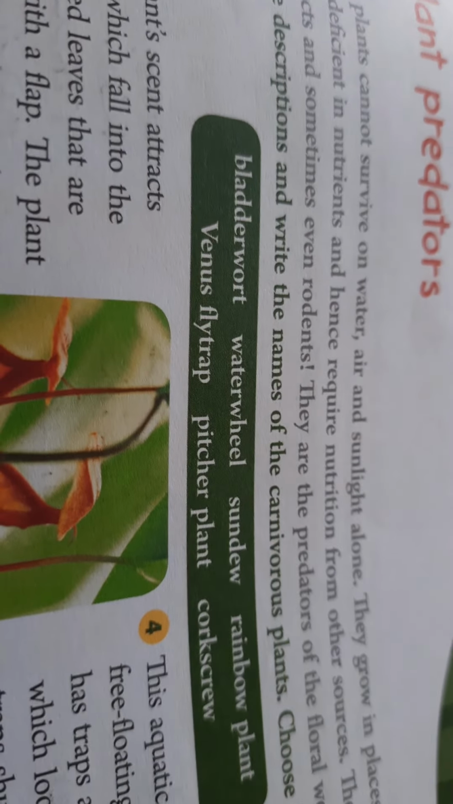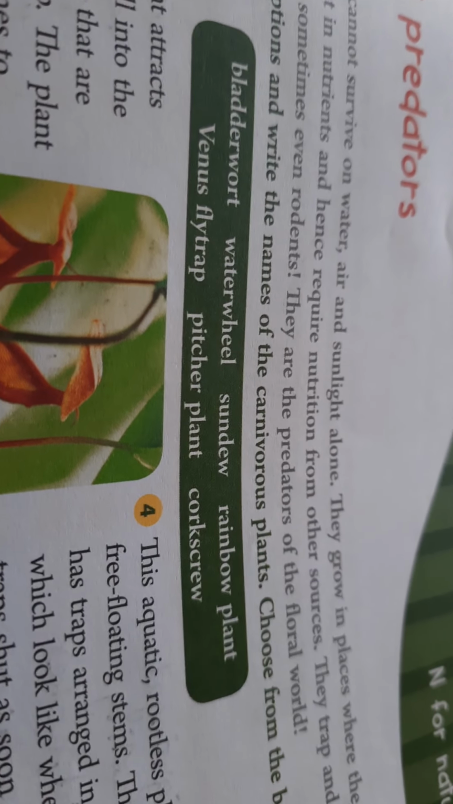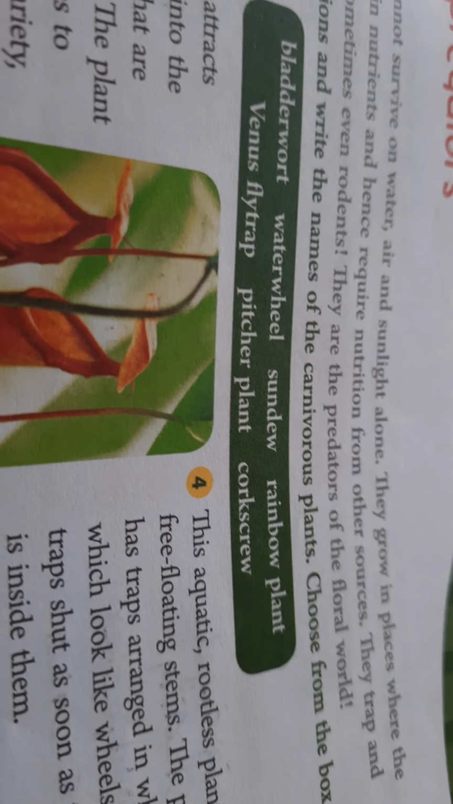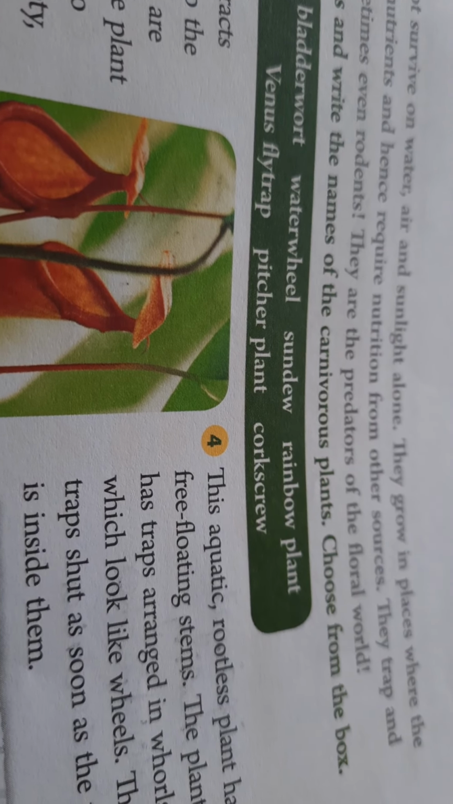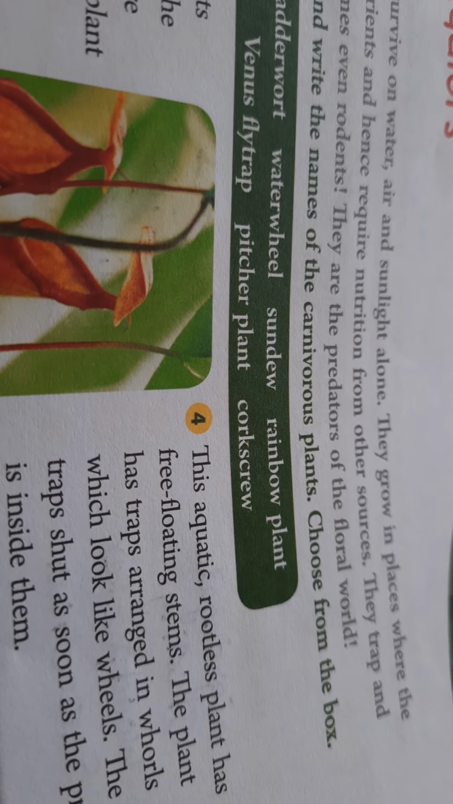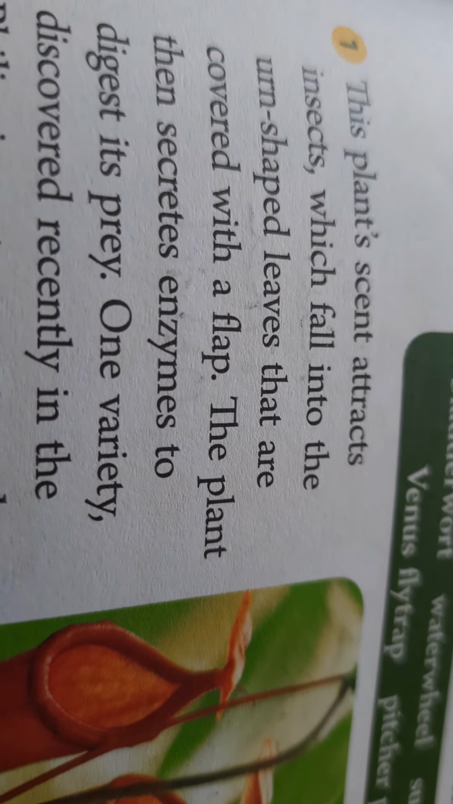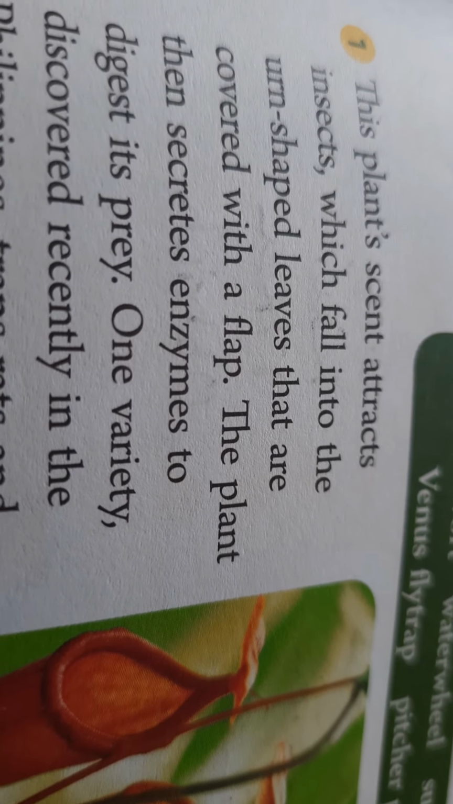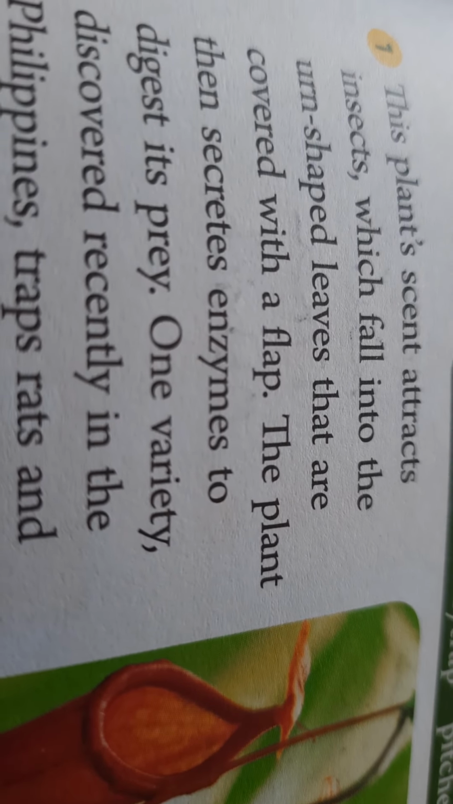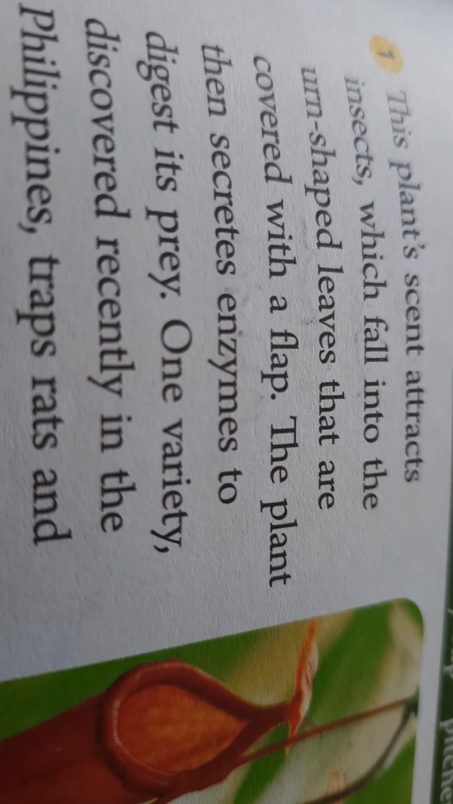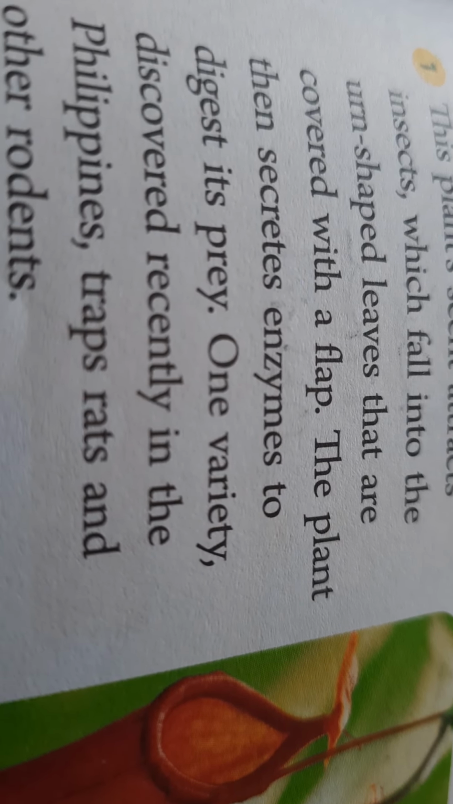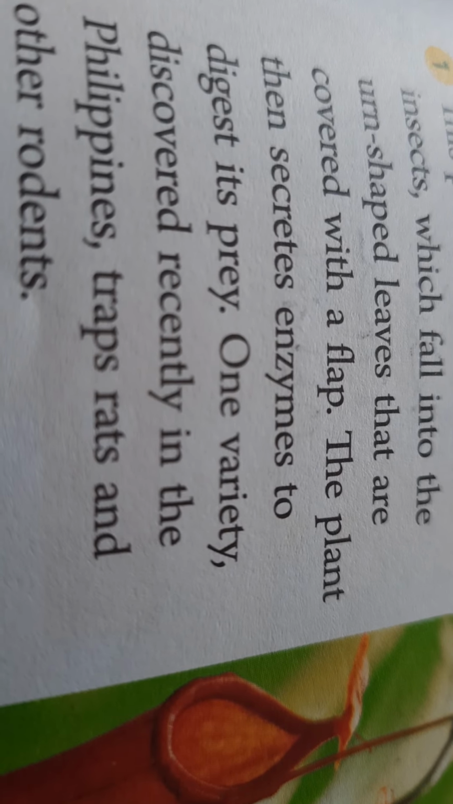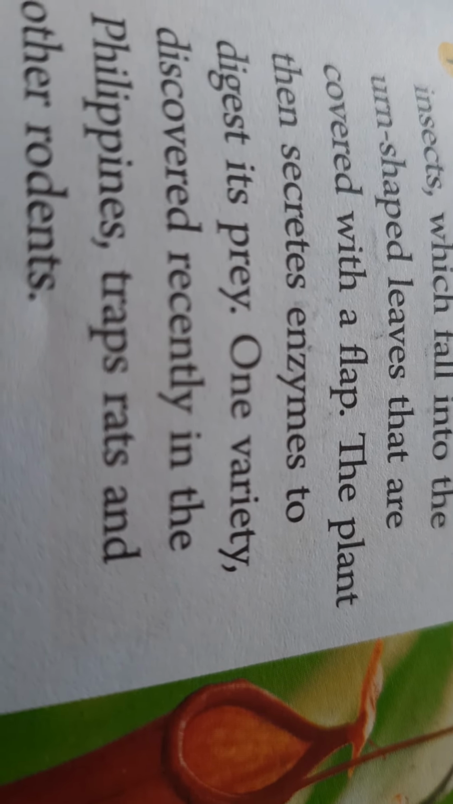Okay, let us see. Read the description and write the names of the carnivorous plants. So all these herbivorous and carnivorous plants you studied in the science subject. Choose from the box. First one. This plant's scent attracts insects which fall into the urn-shaped leaves that are covered with a flap. The plant secretes enzymes to digest its prey. One variety discovered recently in the Philippines traps rats and other rodents. Pitcher plant. Have you ever seen a pitcher plant?